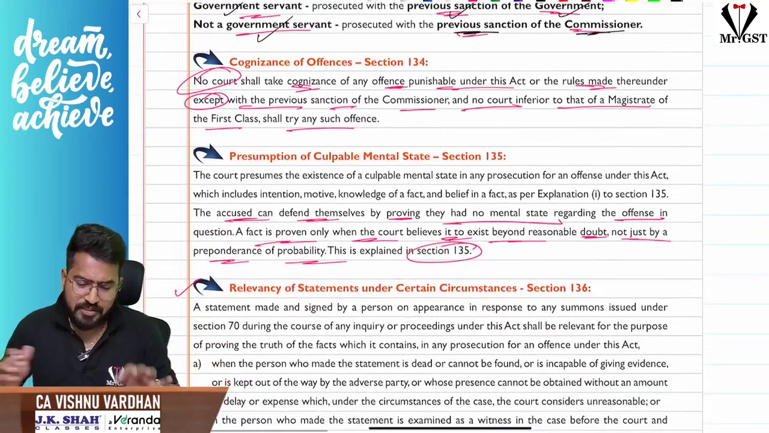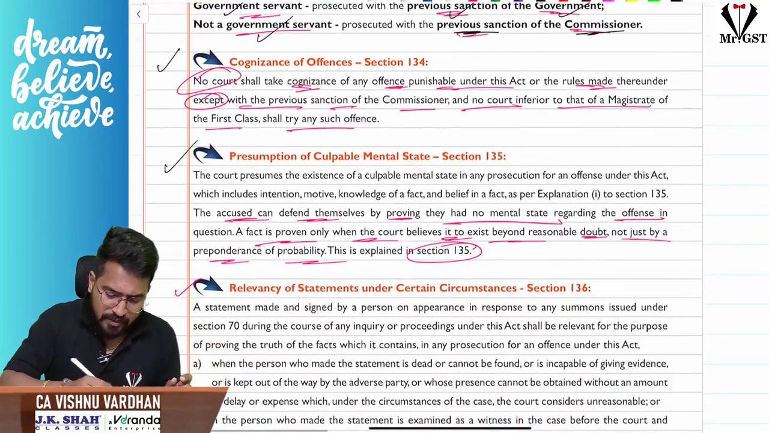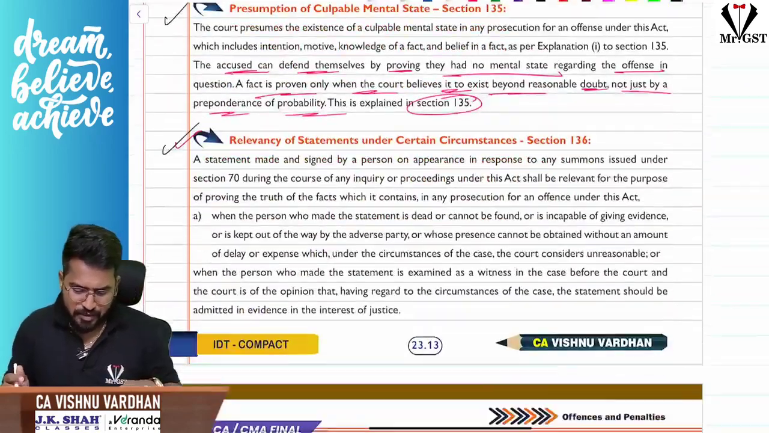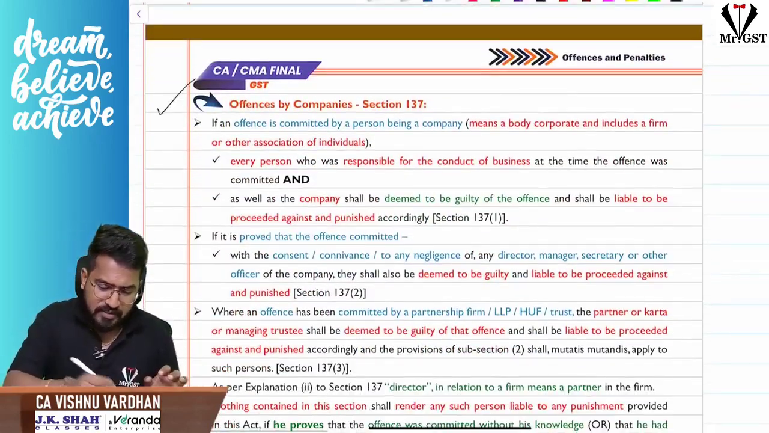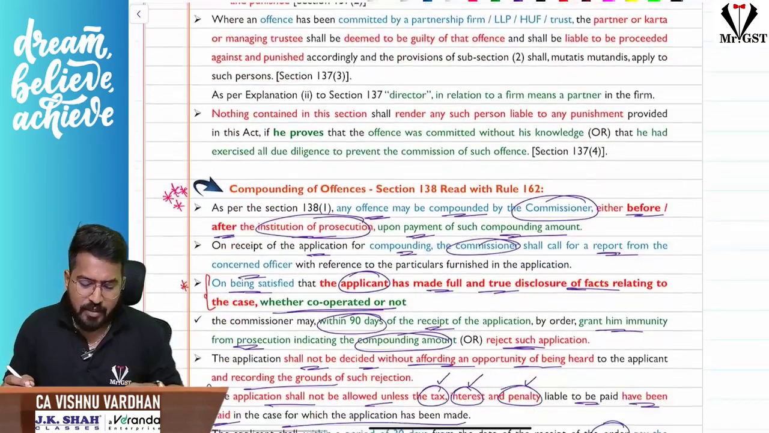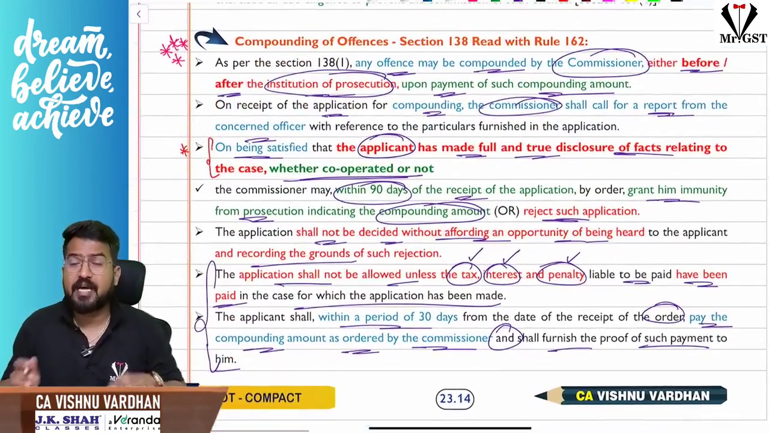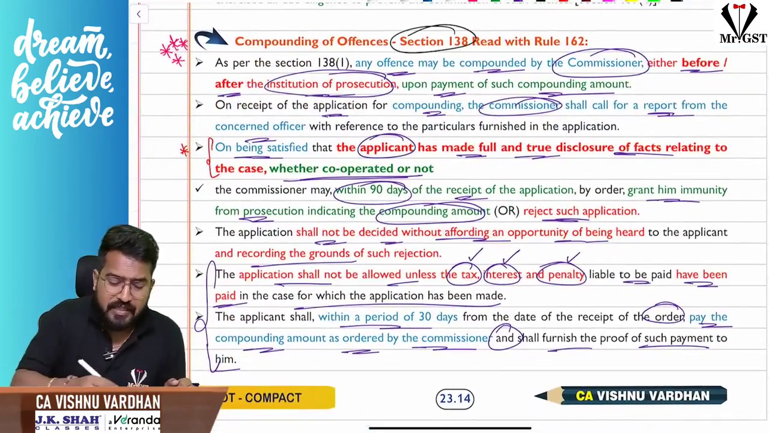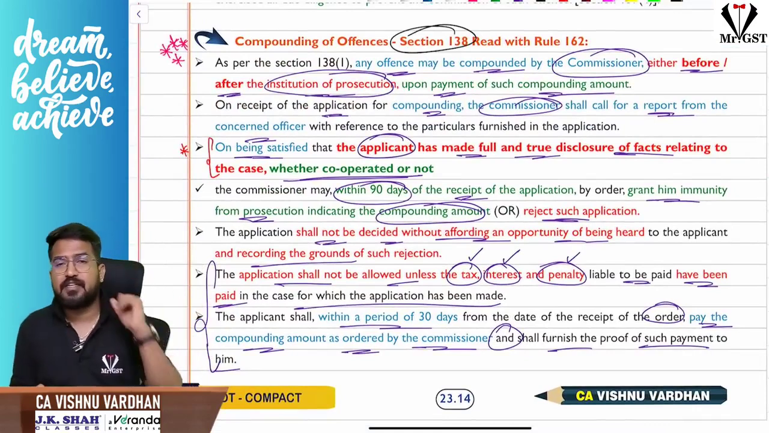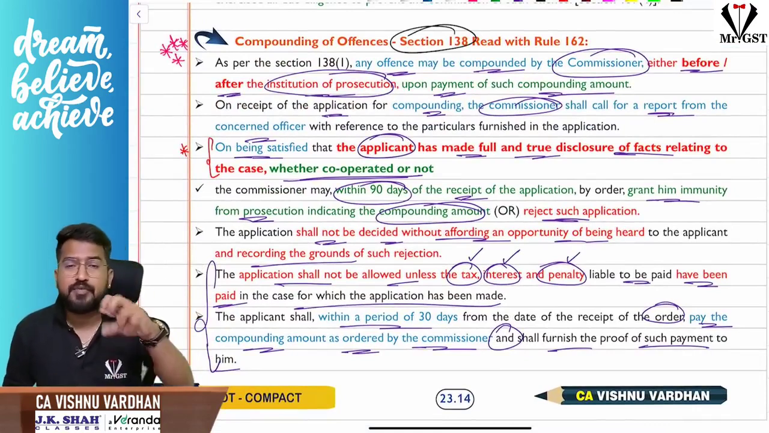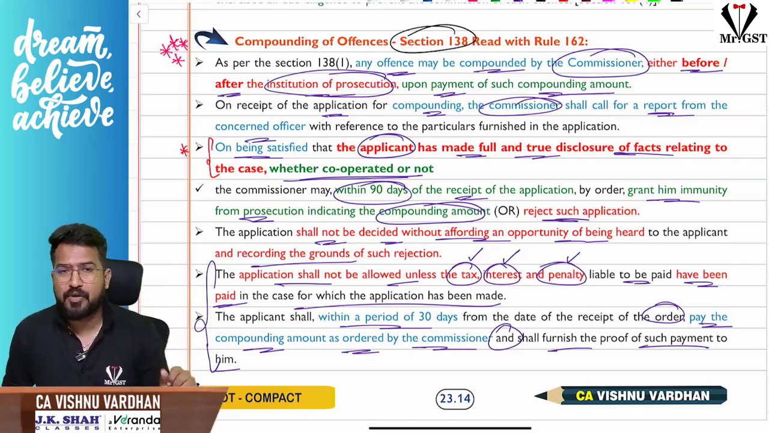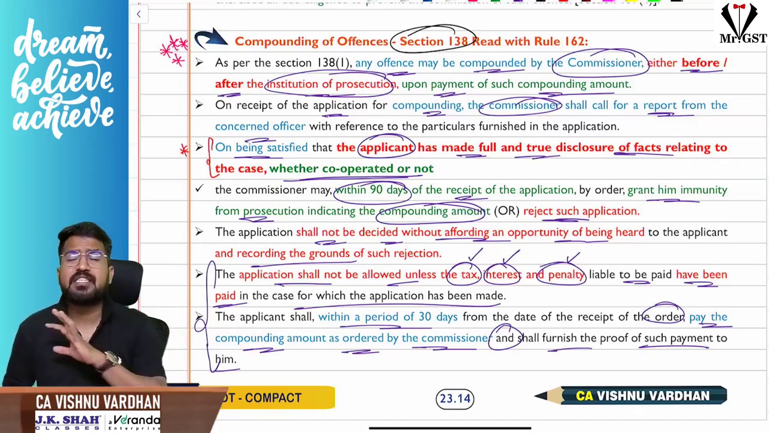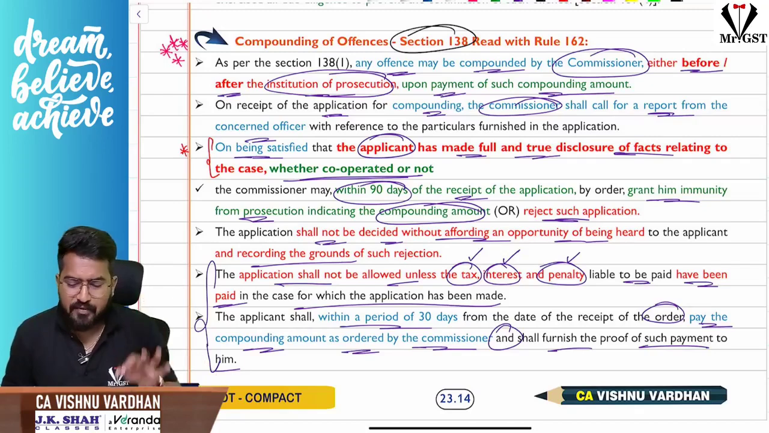So the remaining sections, section 134, 135, 136, all these you can just go through. Section 137, offenses by companies, all that. Now the very, very important section, the last section in this chapter, section 138, compounding of offenses. As I was discussing in cognizable and non-cognizable offenses, I just referred to the compounding of offenses also. So compounding of offenses, section 138, is very, very important.